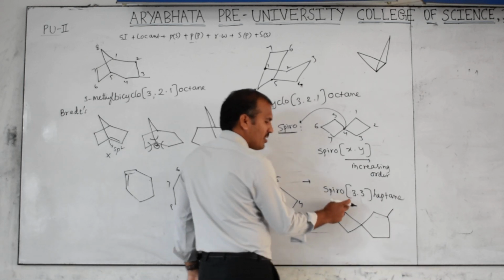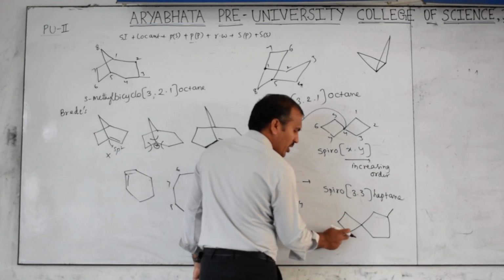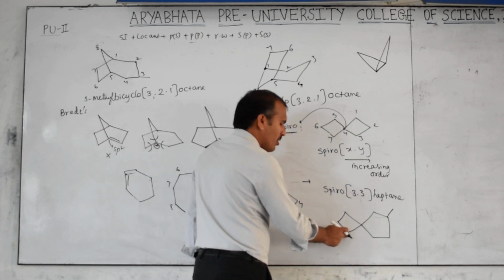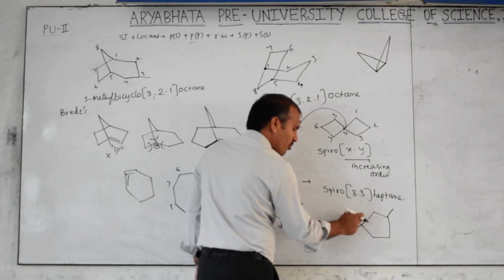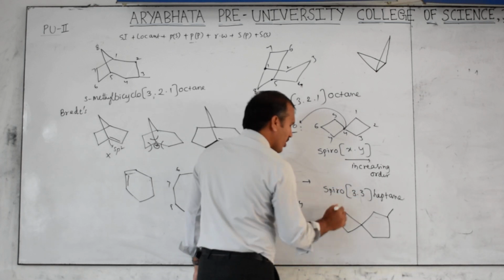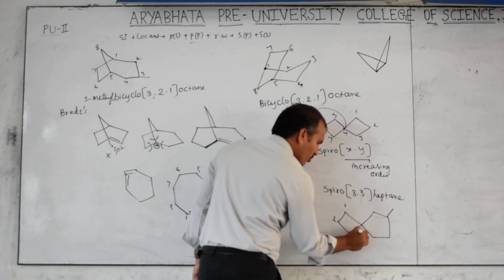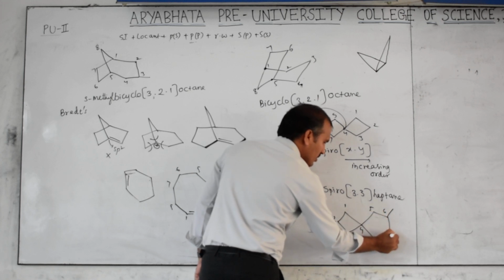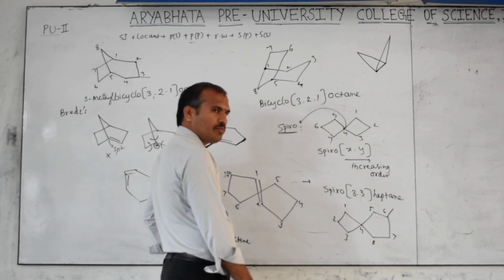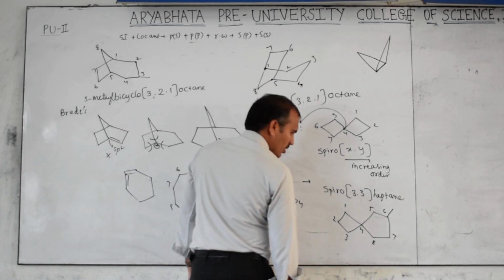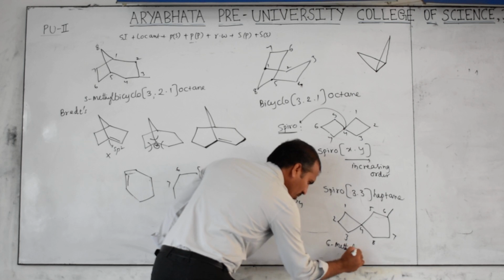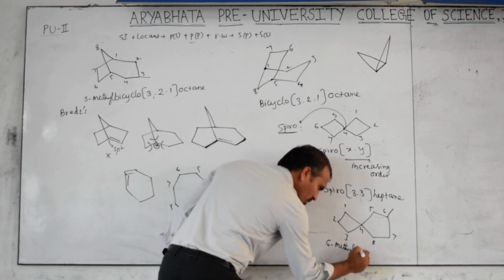If I take here, this is the first one: 2, 3, 4, 5, 6. If I take here, there is 1, 2, 3, 4, 5, 6. Both are again the same, so choose any, no problem. Okay, 1, 2, 3, 4, 5, 6, 7, 8. Tell what is the name? 6-methylspiro.